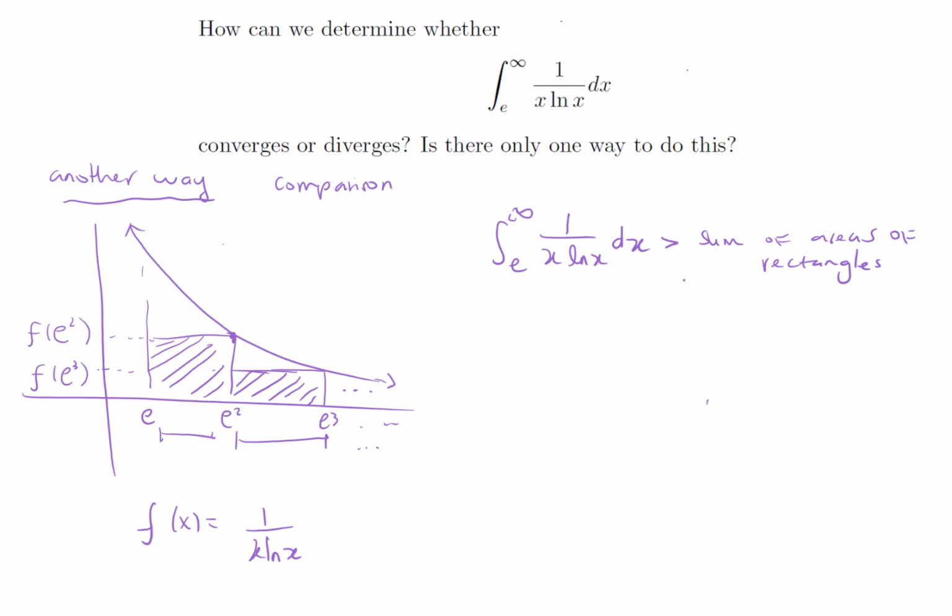So the sum of the areas of rectangles will be, so the area of the first rectangle will be the width. That would be e squared minus e times the height. That's f of e squared. And then plus e cubed minus e squared, that's the width of the second rectangle, then f of e cubed. And then we would add more things. We'll just keep adding areas of rectangles this way.